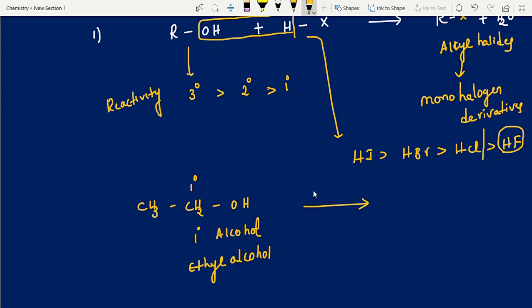Now reacting with HCl: primary alcohol is less reactive and HCl is also less reactive. Both are less reactive, so the reaction is not feasible, or if it starts, it goes very slowly.